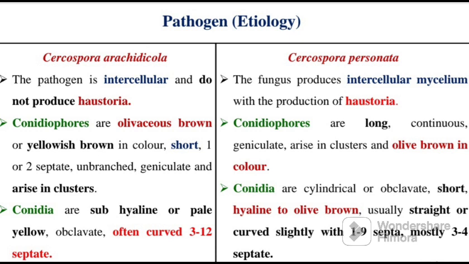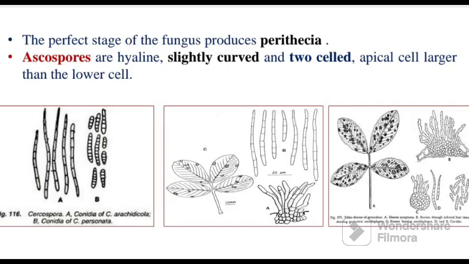So the first point is very important, and the etiology you can skip if you are not understanding, but the first point was very important. Here the perfect stage of the fungus produces perithecia. So perithecia is very important. It has been asked in previous examinations that perithecia is the perfect stage of, and then options are given. Then ascospores are hyaline, slightly curved and two-celled, apical cell larger than the lower cell.